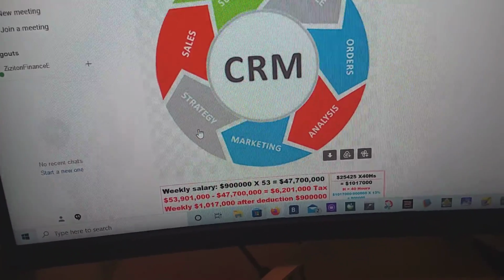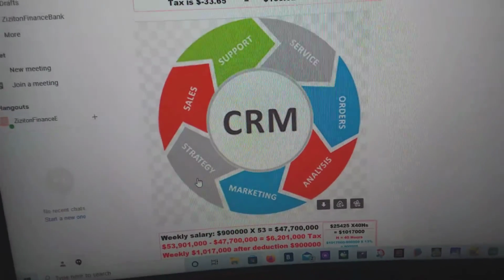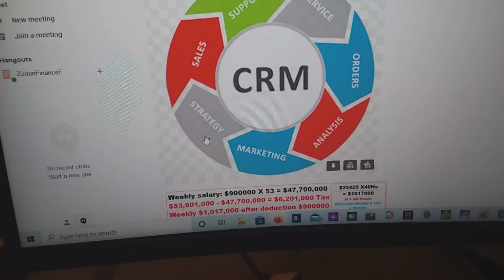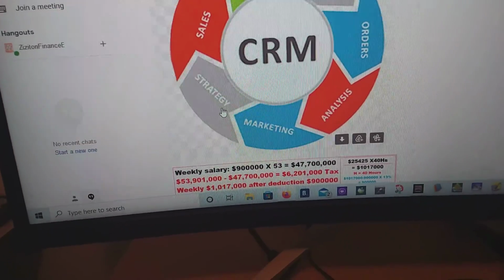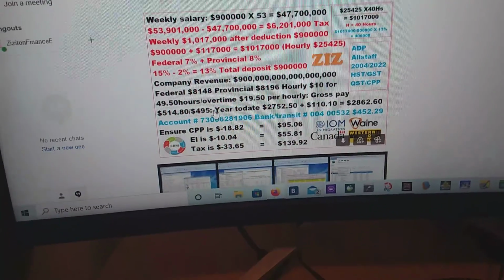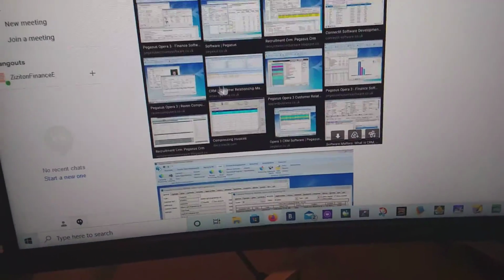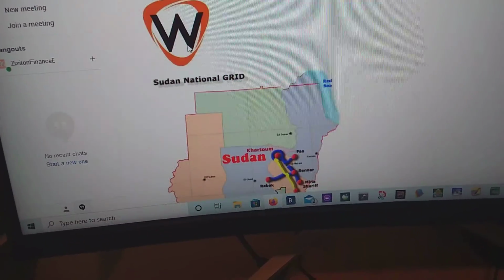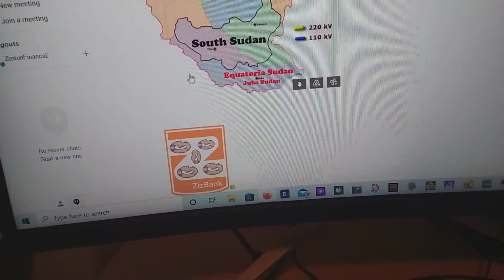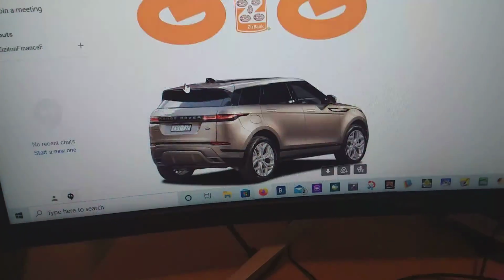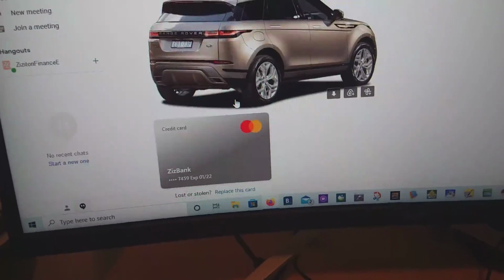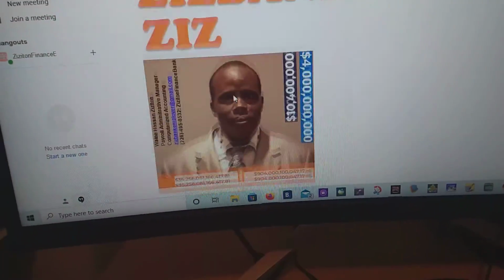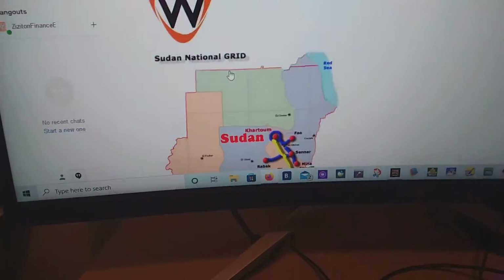CRM is, of course, strategies, marketing analysis, orders, service, support, sales, and then that is basically marketing. And it is the software, such as this one, for this kind of a company, for country registrations. And that is briefly about the product, the merchants account we have. Now, let's look step by step here about the software, the CRM.